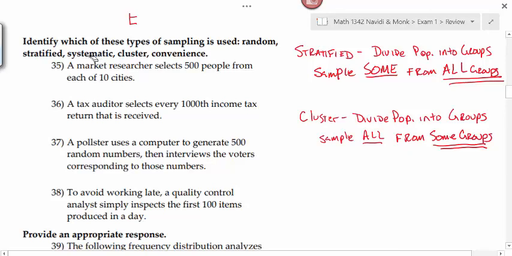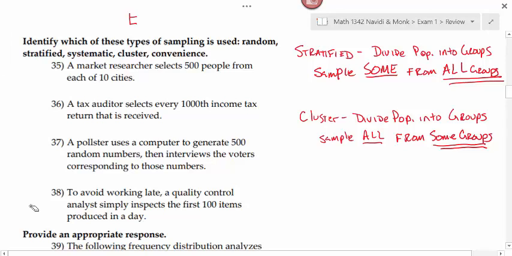Systematic is pretty straightforward. It's like taking the first, third, fifth if you're doing every other one. Convenience is just what it sounds like. You're just trying to take the most convenient, easiest to access sample. So let's read through these then and discuss them. A market researcher selects 500 people from each of 10 cities.